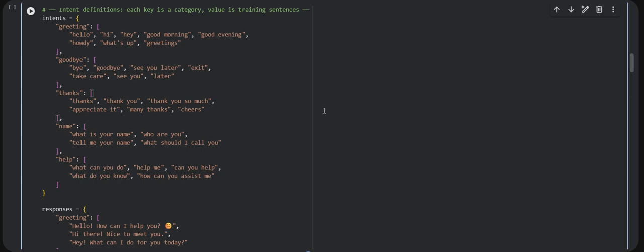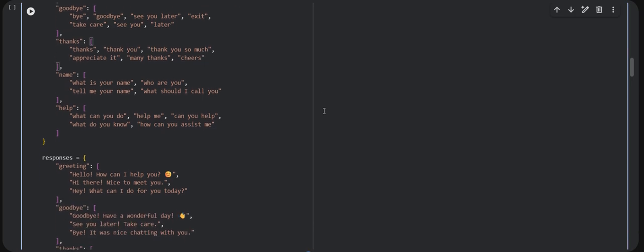The second dictionary is called responses. For each intent, we have a list of possible replies. When the chatbot detects the intent, it randomly picks one reply from this list. So that's why the bot does not always say the same thing. It uses the random.choice function to vary the response. We added more examples per intent compared to the original, so this directly improves the model's ability to recognize new variations of user input.